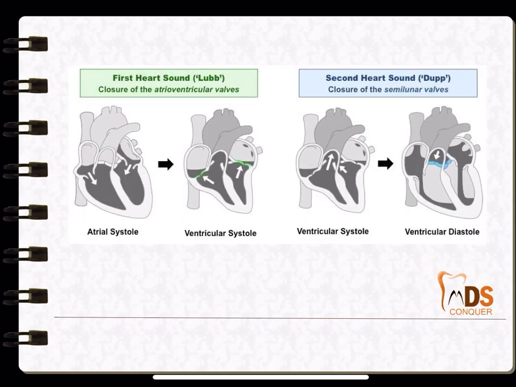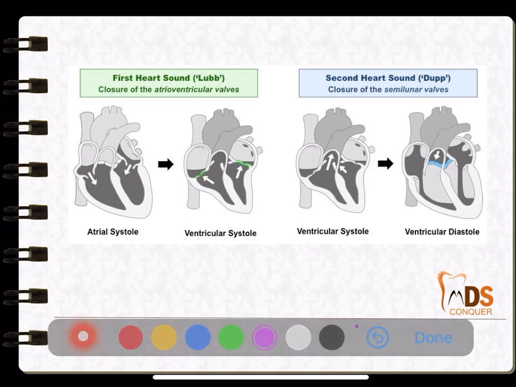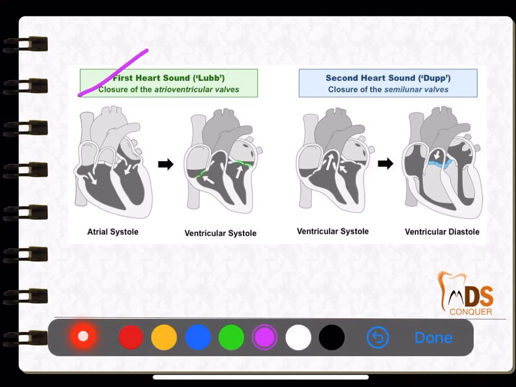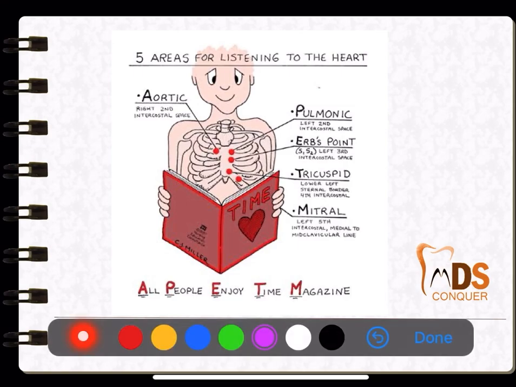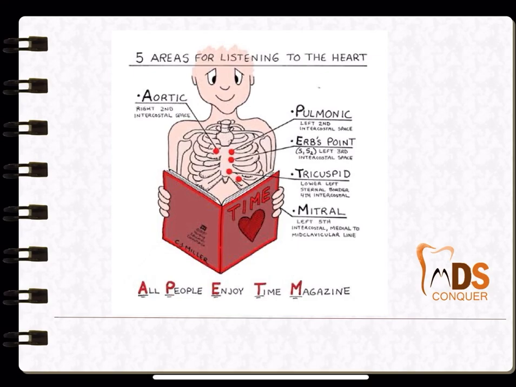Next, let us go to the heart or the CVS. Very important areas are the first, second, third and fourth heart sounds. The first heart sound, the lub, is closure of the AV valves, and the second is the closure of the semilunar valves. And the five areas where we listen to the heartbeat are aortic, pulmonic, Erb's point, tricuspid and mitral. This is a mnemonic for that, again quite important.